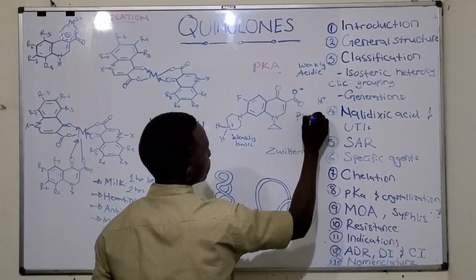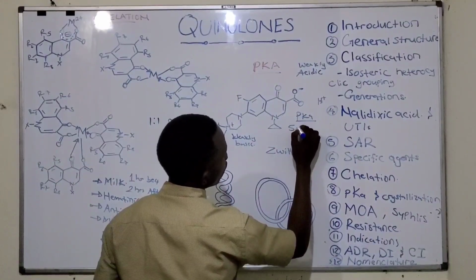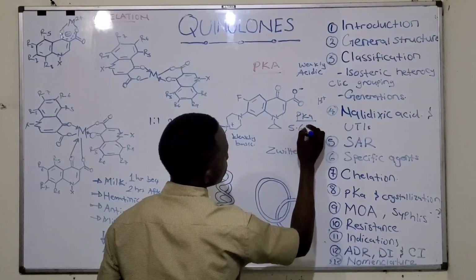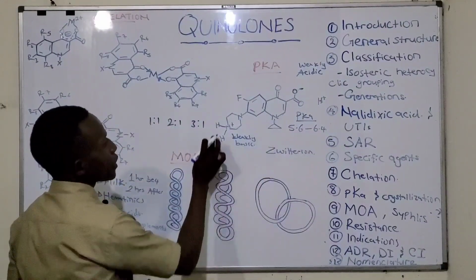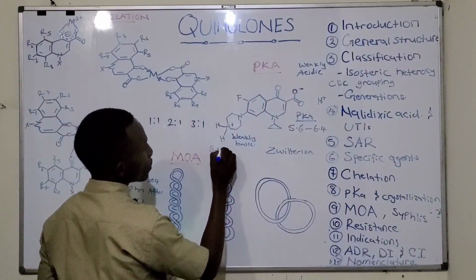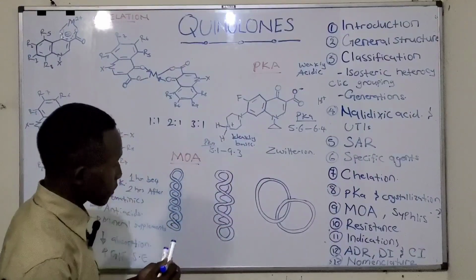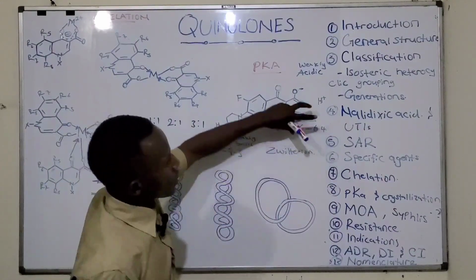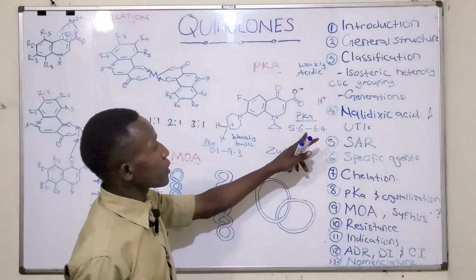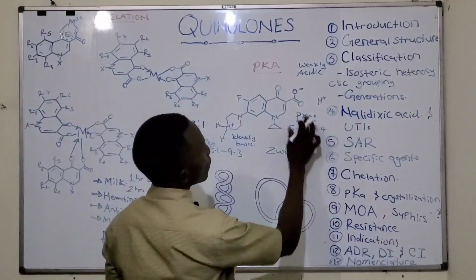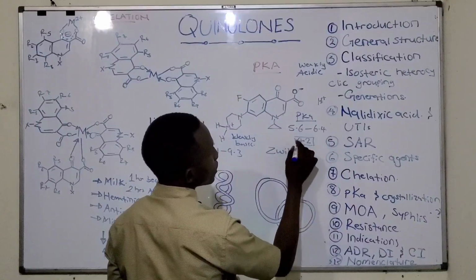Here the pKa is 5.6 to 6.4 for this. Then the pKa for this one is 8.1 to 9.3. So when you look at this part, though it is acid, it is very, very weak. Because when you compare it to benzoic acid, which is around 4.2, this one is more weakly acidic.